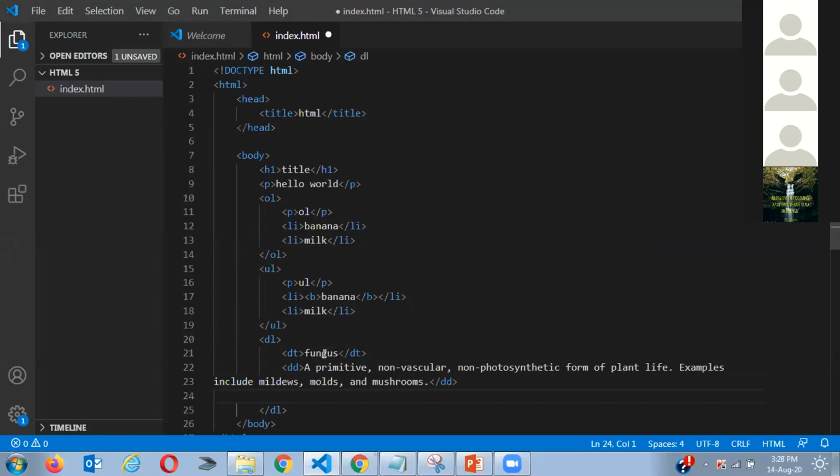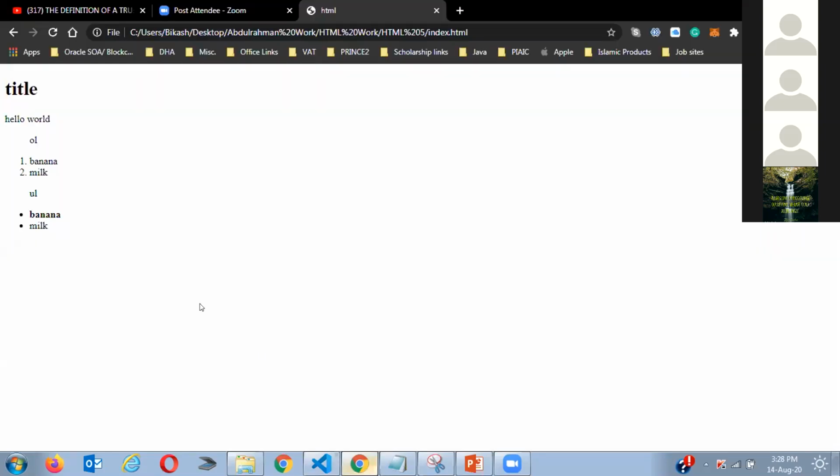So this is fungus. I write here the DT, this is a tag which I want to write, and I write fungus here. So this is my word I want to define. And this is the sentence I want to give for definition. So when we save this and then we come here to Google, you can see, right? It does it automatically. So there's no styling needed.